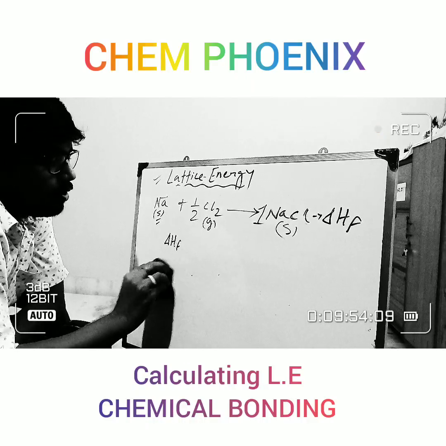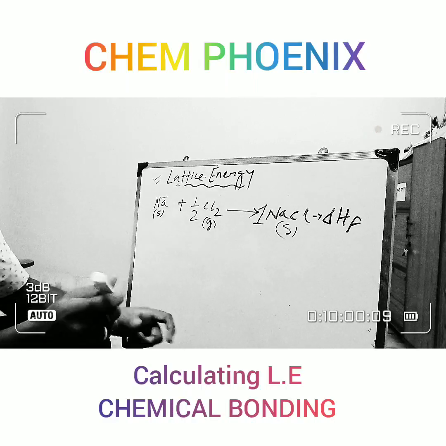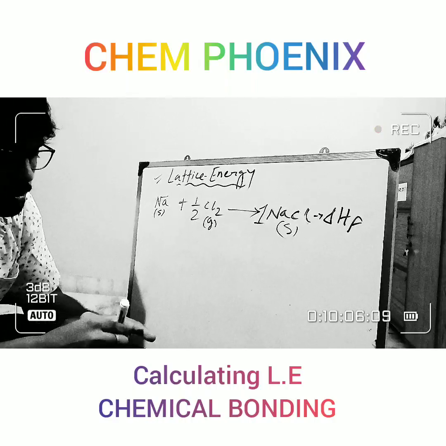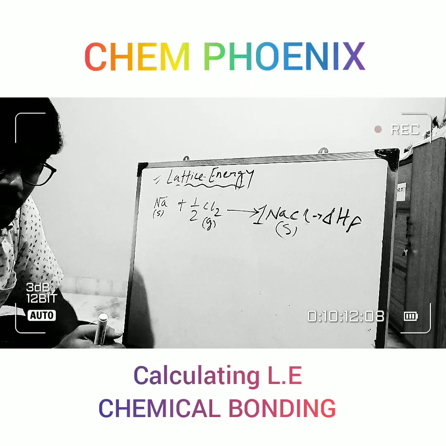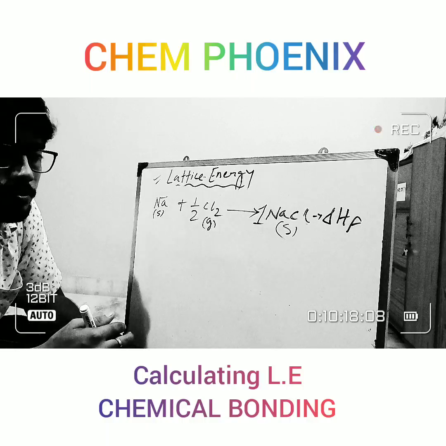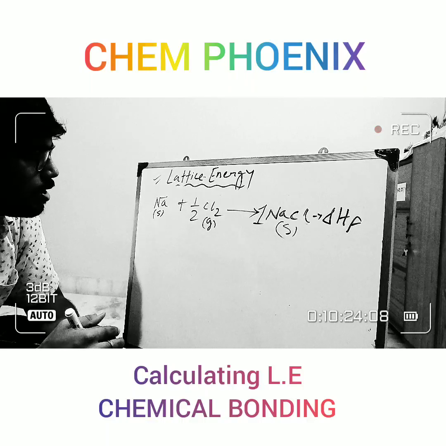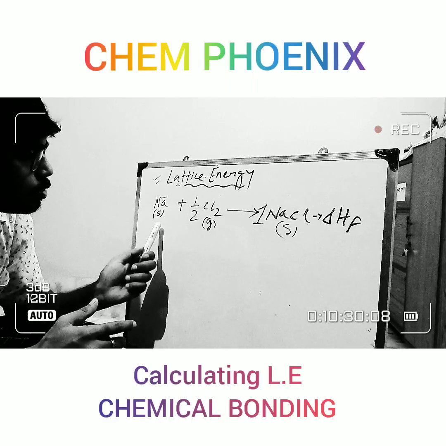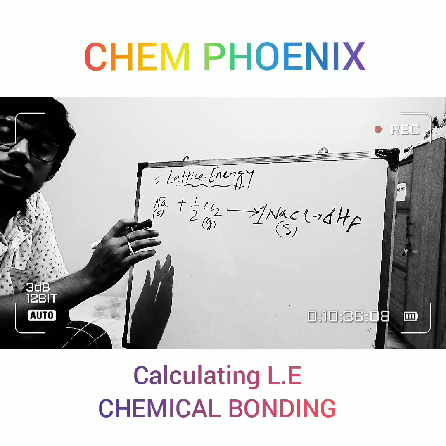So a cycle will be drawn from this reaction, right? Now, we all know, what is ionization energy? Ionization energy is the energy required to release an electron from the isolated gaseous atom. Clear? So, from Na to Na plus, to convert Na to Na plus is not an easy method, right?